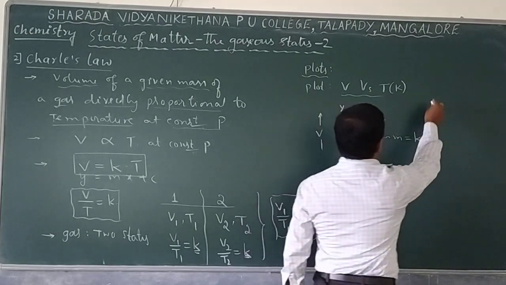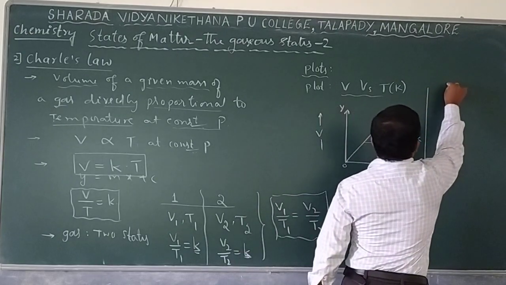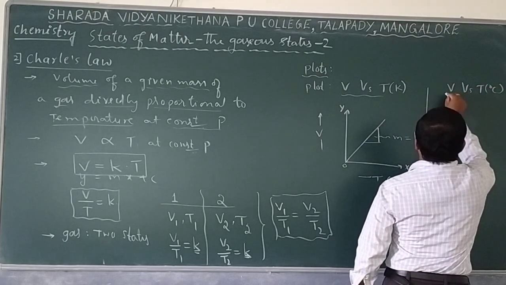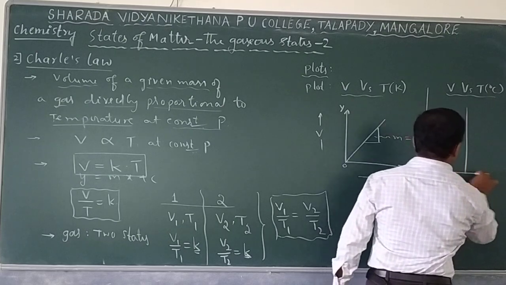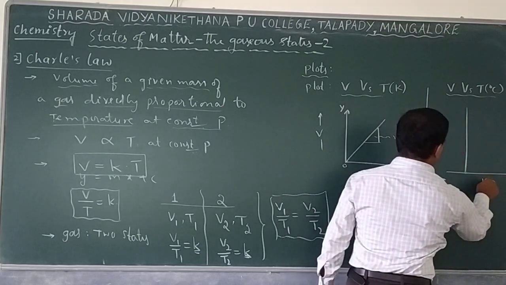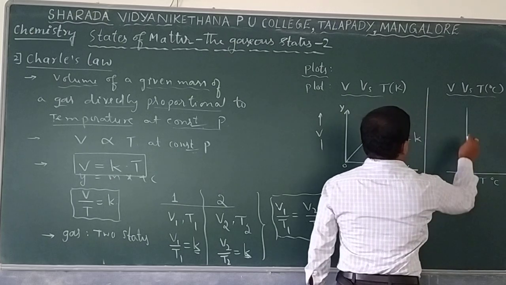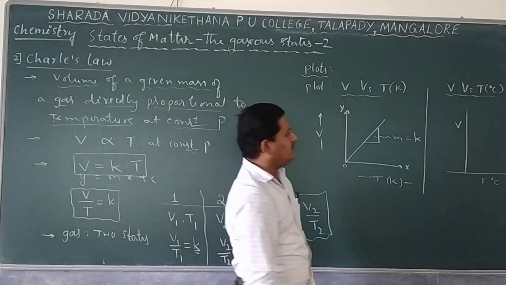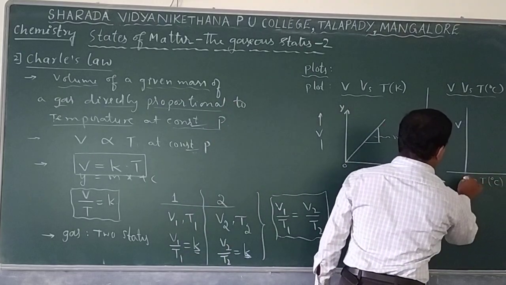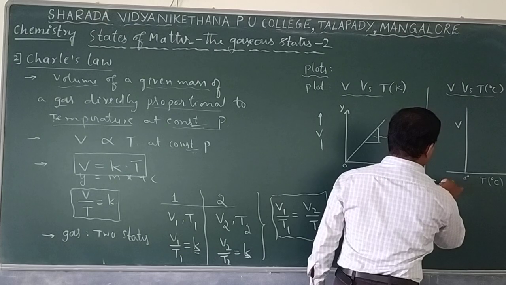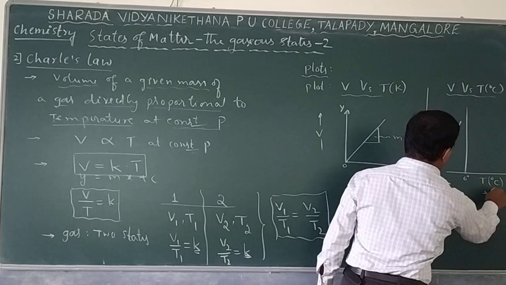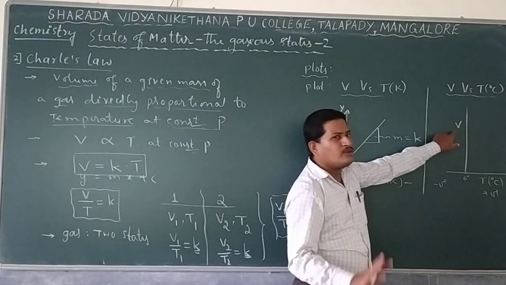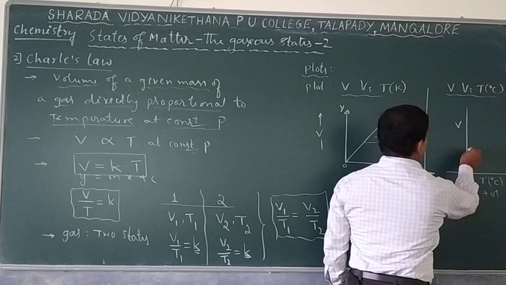Suppose the temperature is given in degree centigrade. Then for volume versus temperature, we get a graph like that. This is the temperature value in degree centigrade, and this is the volume value. Here it is observed that the graph does not pass through the origin. This is 0 degree centigrade, this is the negative value, and this is the positive value. Remember, if the temperature is 0 degree, the volume is never equal to 0. As a result, we get a plot like that.